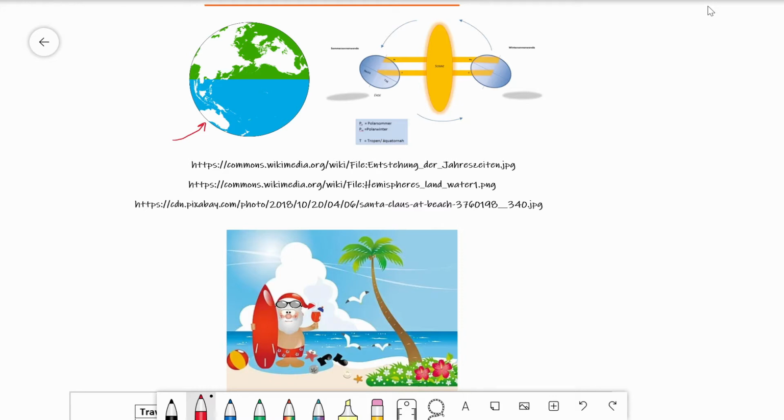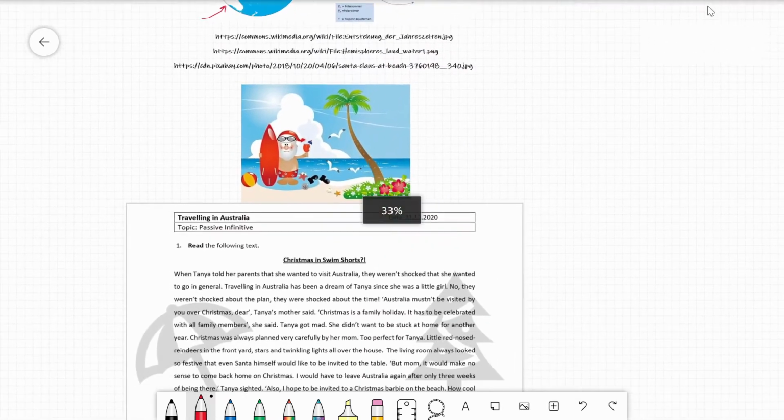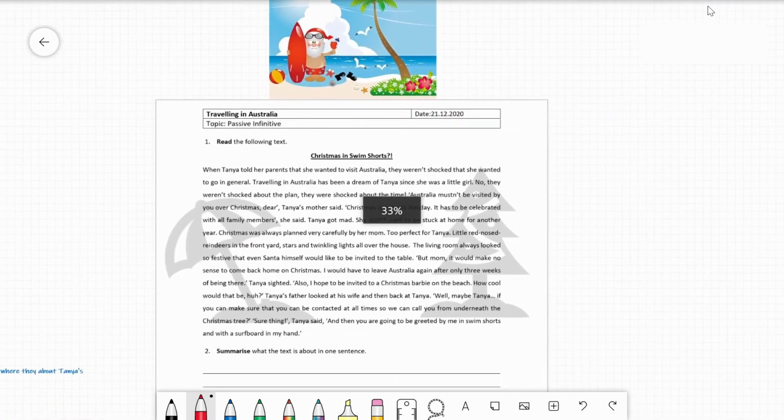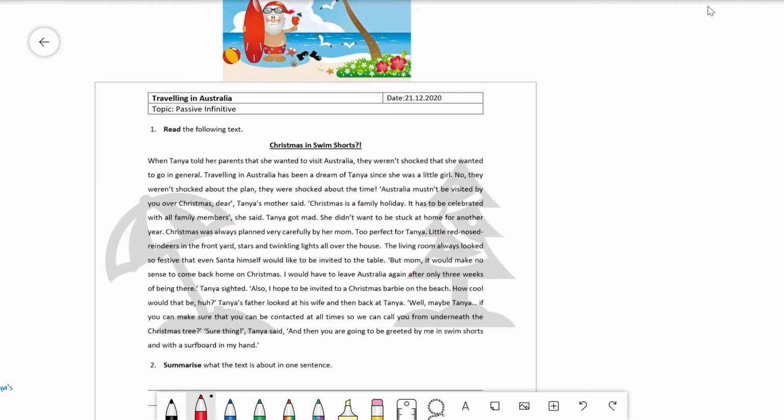Now, do you remember Tanya from last time? Tanya is in Australia during her Christmas holidays, and I can tell you her mother wasn't too happy about that. So let's see how Tanya's parents reacted when Tanya told them about her plans. Take a look at your worksheet. Your first task is now to read the text and summarize it in your own words.